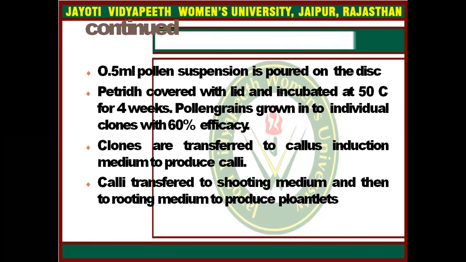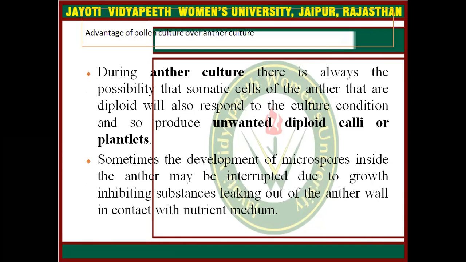The Petri dish is covered with a lid and incubated at 25 degrees for 4 weeks. Pollen grains grow into individual clones with 60% efficiency. Clones are transferred to callus induction medium to produce calli. Calli are then transferred to shooting medium and then to rooting medium to produce a complete plant.